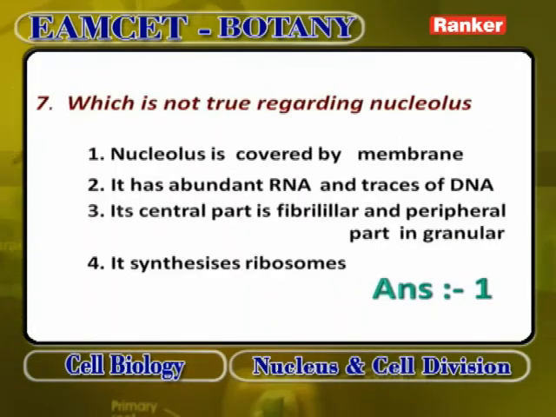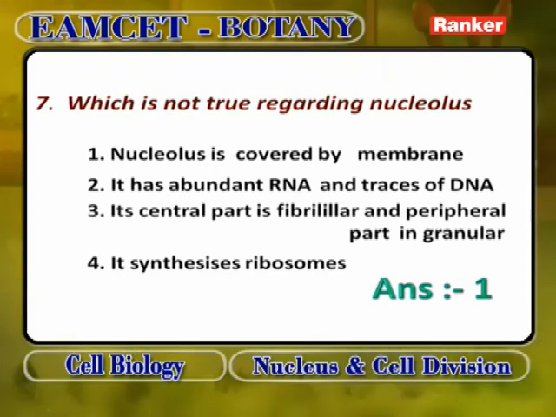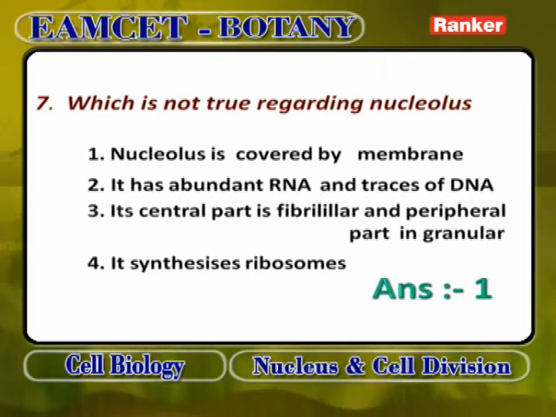Which is not true regarding nucleolus? Here there are statements given. First is nucleolus is covered by a membrane. Second is it has abundant RNA and traces of DNA. Third is its central part is fibrillar in nature and peripheral part is granular in nature. Fourth is it synthesizes ribosomes.